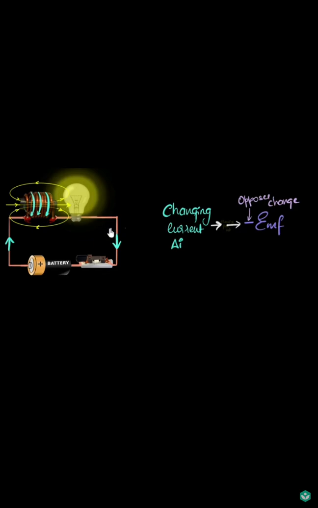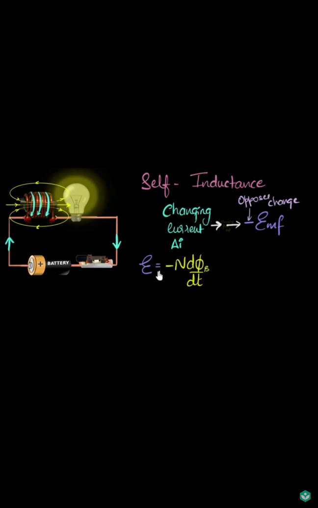using Faraday's law. What is Faraday's law? EMF E is equal to minus N into d phi by dt. So therefore I have written this here: E is equal to minus N d phi by dt.